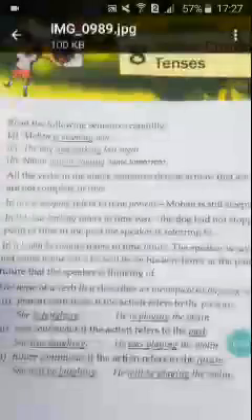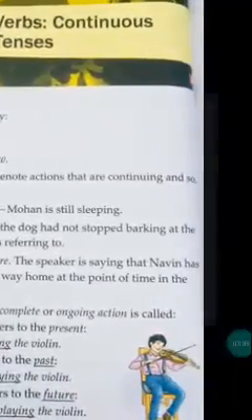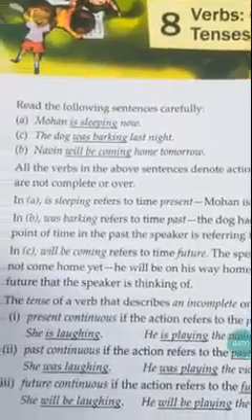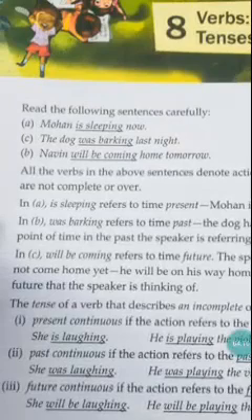All the verbs in the above sentences denote actions that are continuing and so are not complete or over. Will be coming means he has not yet come. He is yet to come or he is going to come. The action may take place or it may not take place in the present.